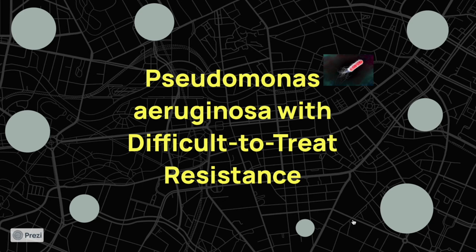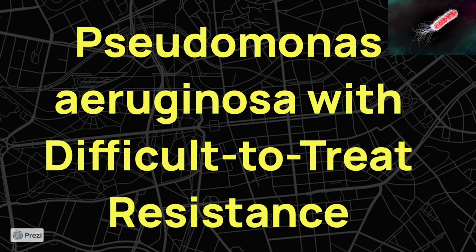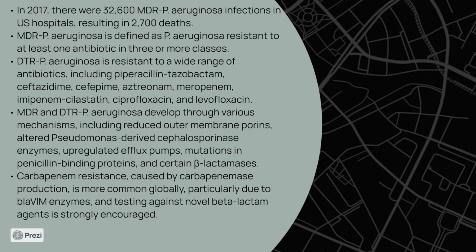Hello and welcome everyone. Today we will discuss the IDSA guidelines on Pseudomonas aeruginosa with difficult to treat resistance, the DTR Pseudomonas aeruginosa. In 2017, 32,600 cases of MDR Pseudomonas aeruginosa were noted in US hospitals, resulting in 2,700 deaths.